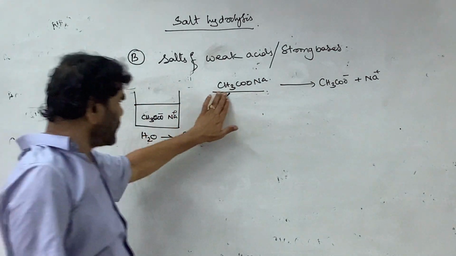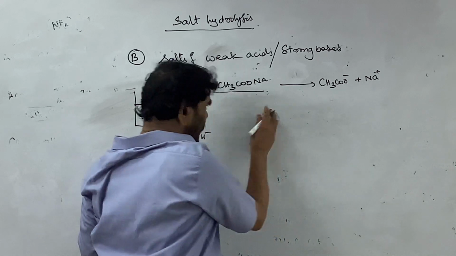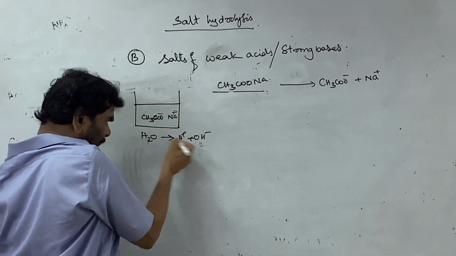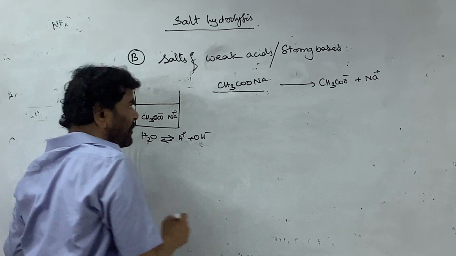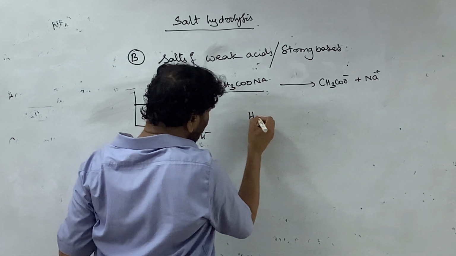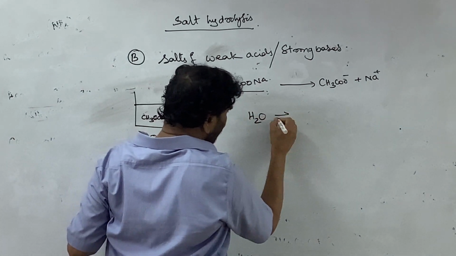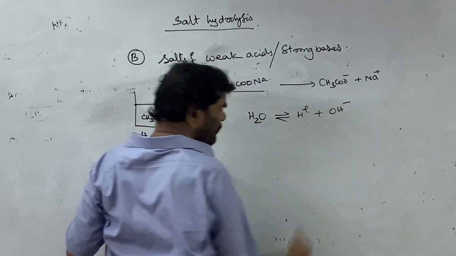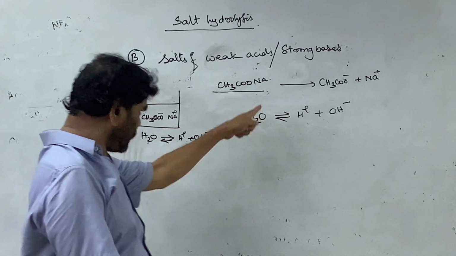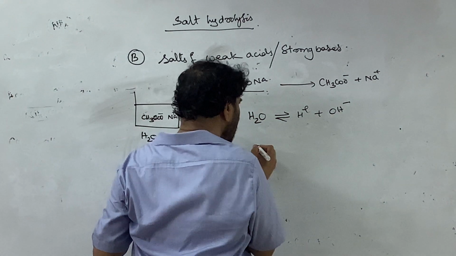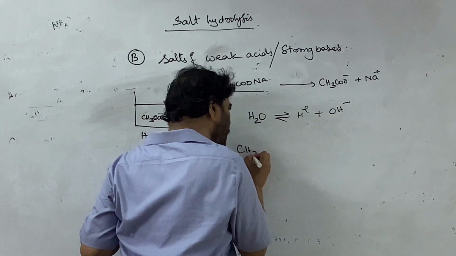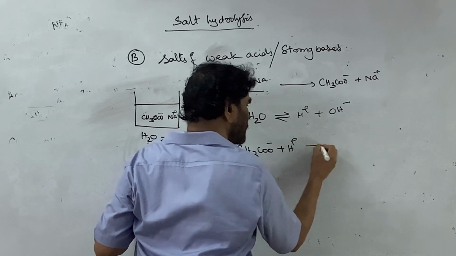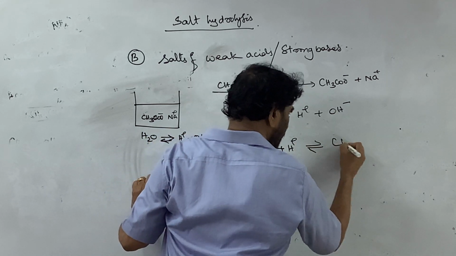This is the equilibrium existing in the water system. Water gives H plus ion and OH minus ion. To this system, I am adding the acetate ion. When acetate ion is added, it combines with the H plus ion and is converted into acetic acid.